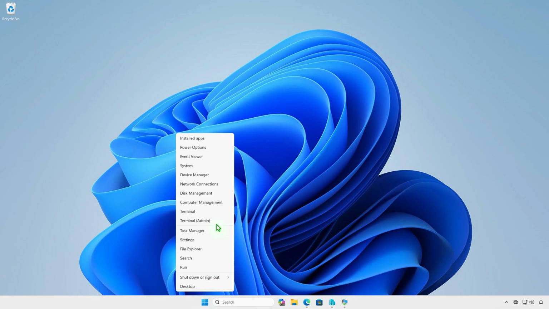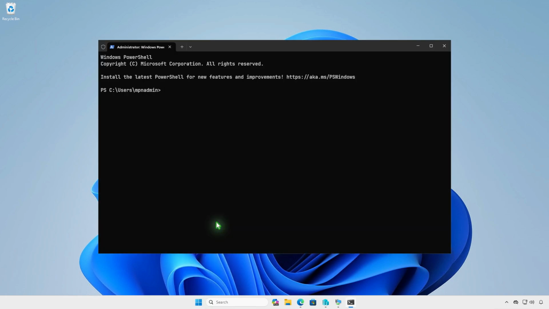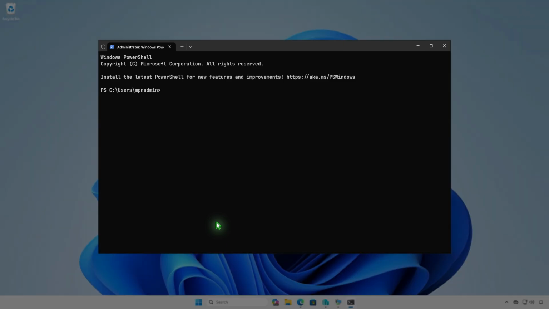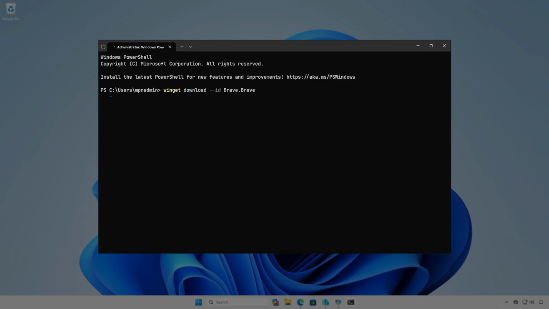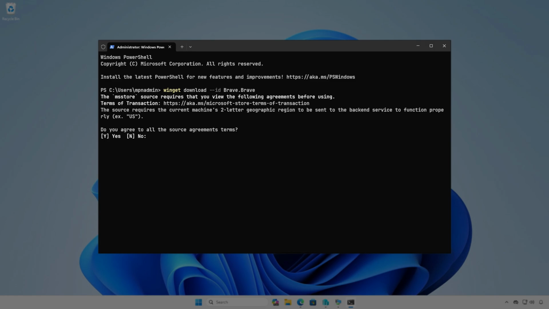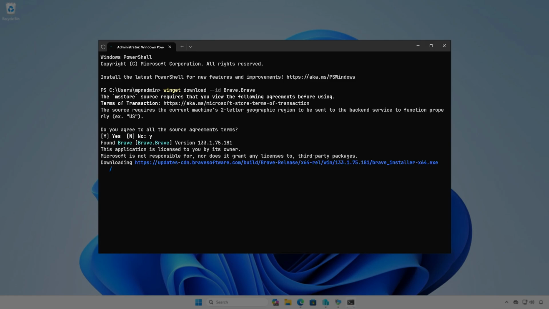The Windows Package Manager is a free and powerful package management solution that comes pre-installed on Windows 11 and newer versions of Windows 10. To get the latest version of the installer, open PowerShell and run this command. This method also provides a direct link to the setup file, and the downloaded file will be saved in the Downloads folder.